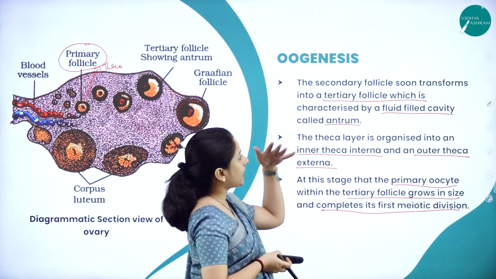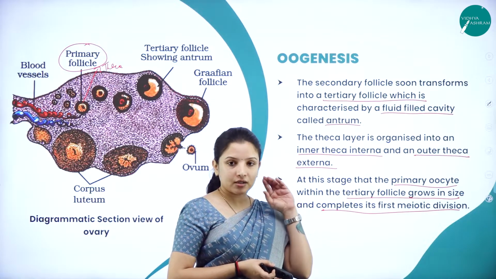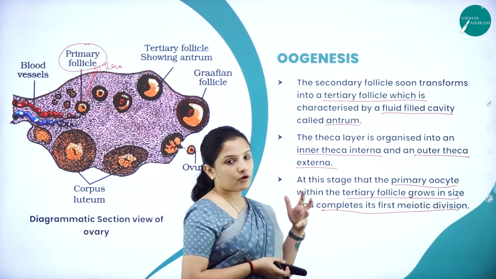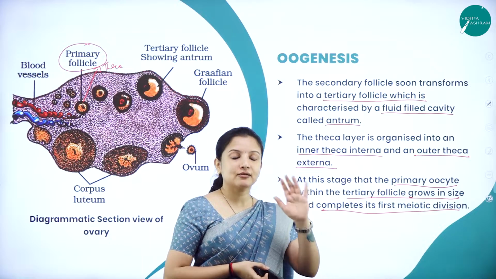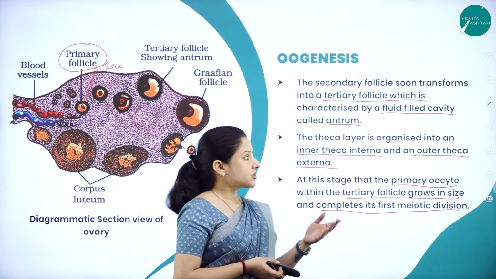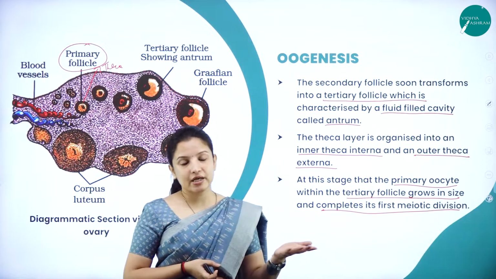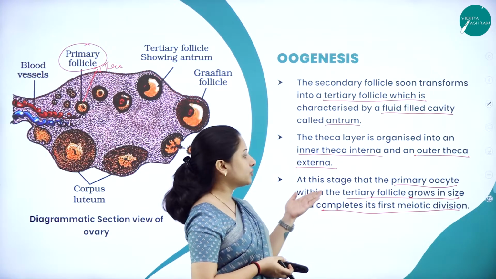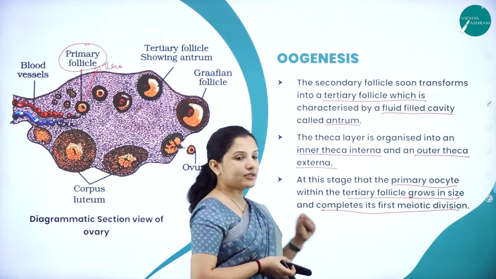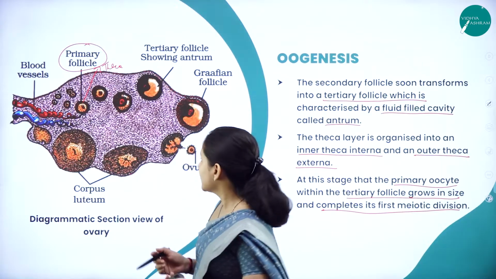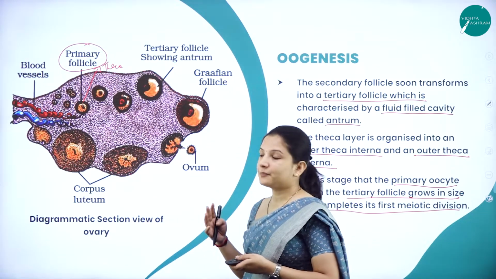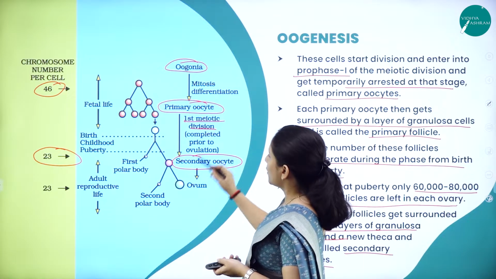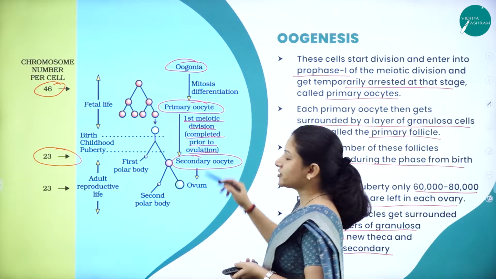That tertiary follicle has a characteristic feature wherein it is filled with a fluid-filled cavity called the antrum. It has extra theca layers, which are organized into inner theca interna and outer theca externa. At this stage, the primary oocyte within the tertiary follicle grows in size and completes its first meiotic division, which gets completed before the ovulation process.